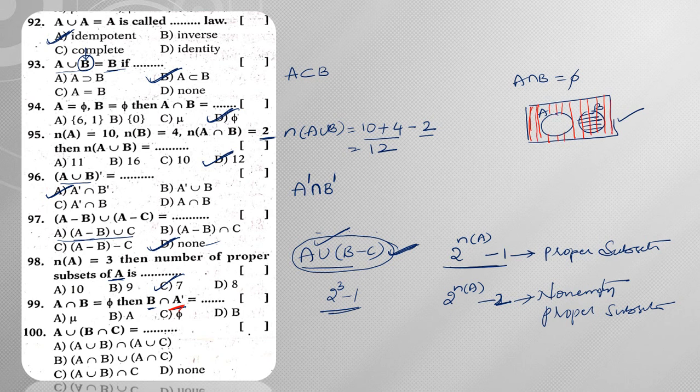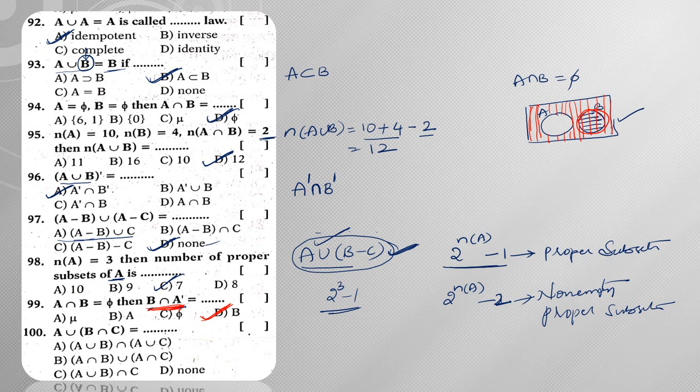After doing the shading part, what is he asking? What is the value of B intersection A complement? Intersection means common part. So what is the common part of the shading? It is nothing but this particular part, right? So it is nothing but B. So the answer is B.